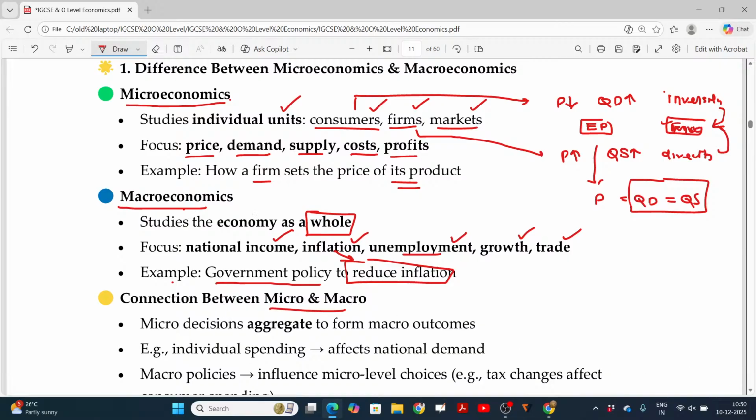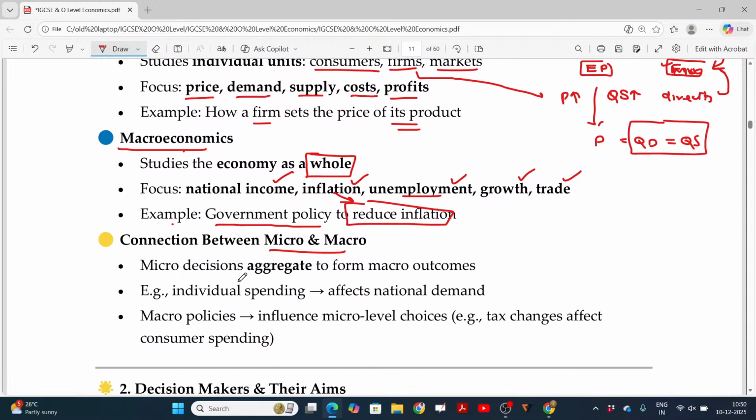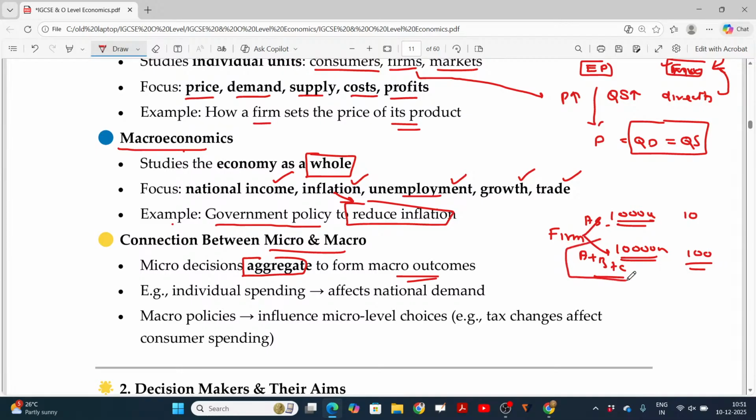Connection between micro and macro. Micro decisions aggregate to form macro outcomes. Firms, earlier, wanted to produce 1000 units. Now, they want to increase the production to 10,000 units. Firm A, and now one more firm also entered. A, B, C, a number of firms entered. So 1000 units is now converted into 10,000. Definitely, earlier we got employment for only 10 employees. Now, we may get employment for 100 employees. So the unemployment problem may be resolved. The aggregation of all this production will be called macroeconomics.